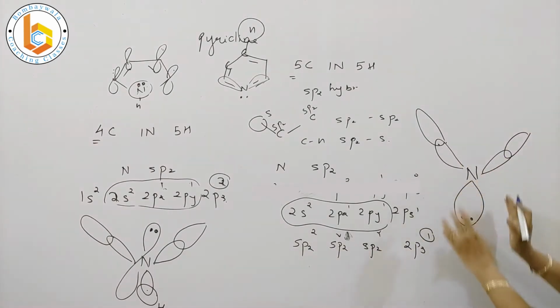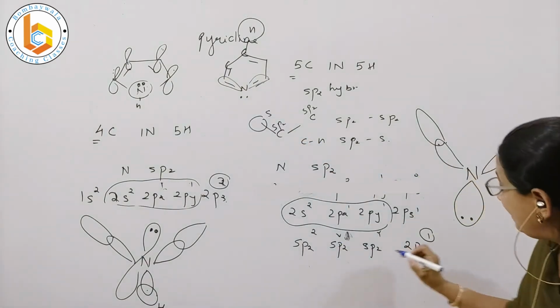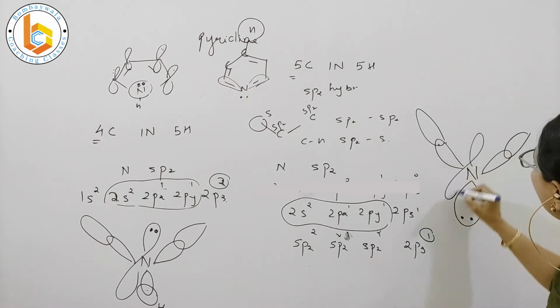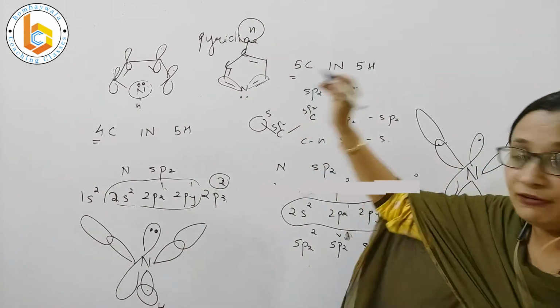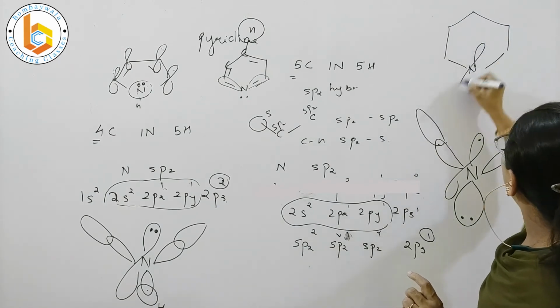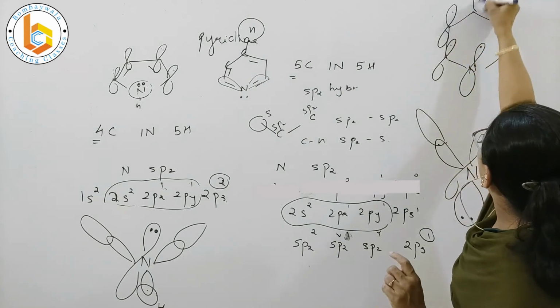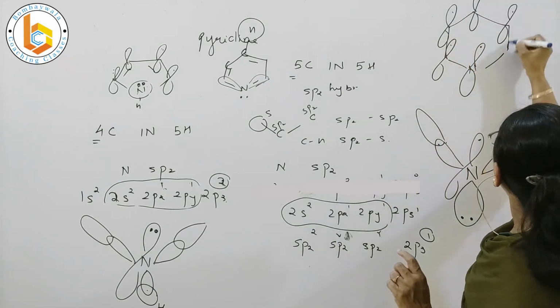See, it is lying outside the ring. This is lying outside the ring. Whereas the pz orbital is only containing a single electron. See, have a look at this structure of pyridine, wherein the pz orbital is containing a single electron. Each carbon pz orbital is also containing a single electron.